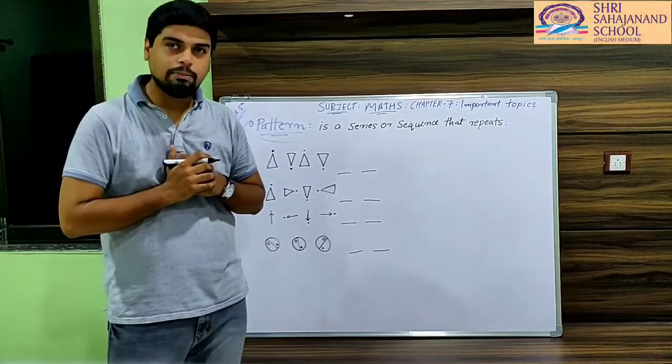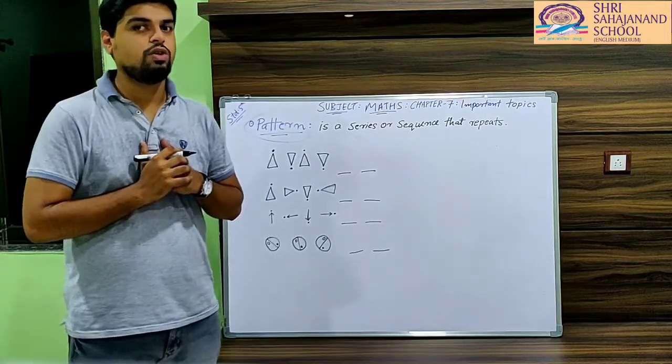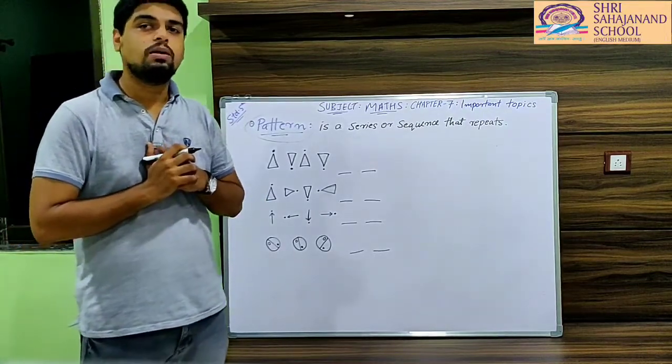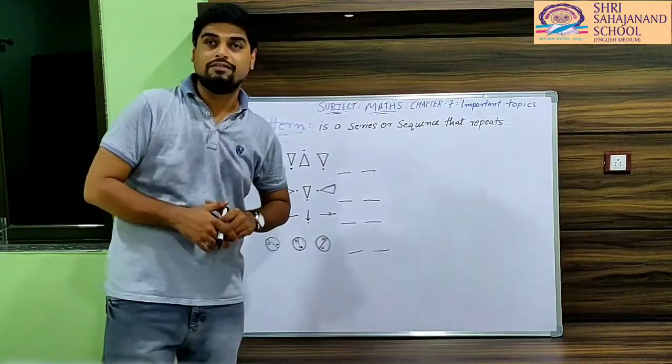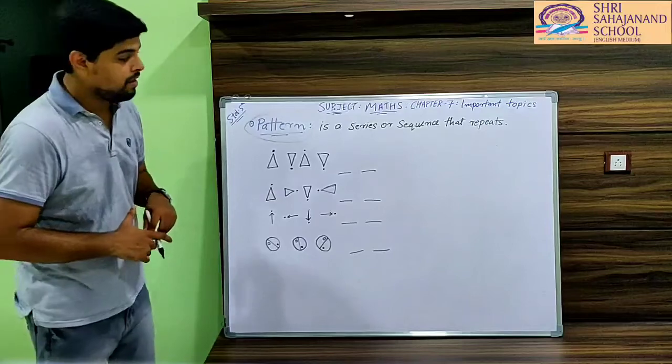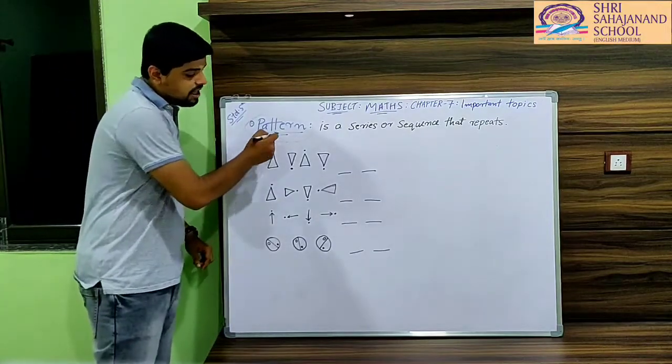We have already completed the NCERT solution for chapter 7. Can you see the pattern? Now we are going to start with important topics of chapter 7. Okay, so let's start. The first topic itself is a pattern.